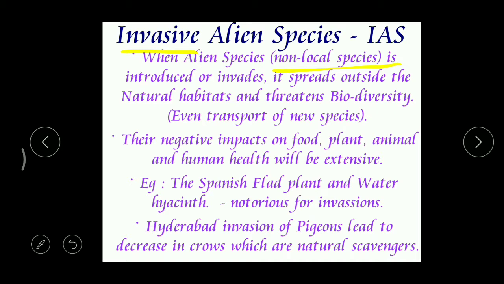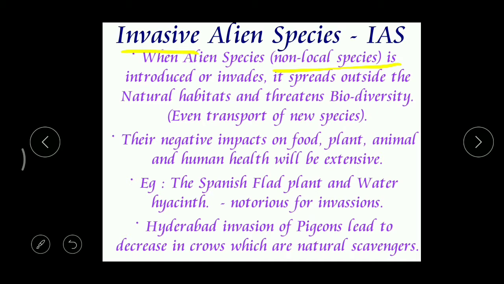For example, think that a dog is not present in our area, but when a dog enters our area, then we call that a non-local species. Okay, and I will give you some examples later. So when the alien species is introduced or invades, it spreads outside the natural habitats and it threatens biodiversity.